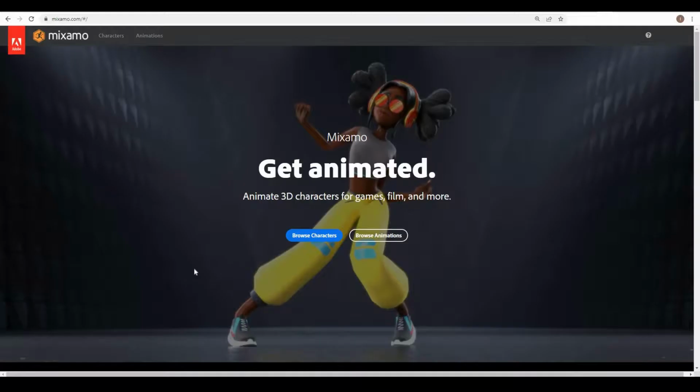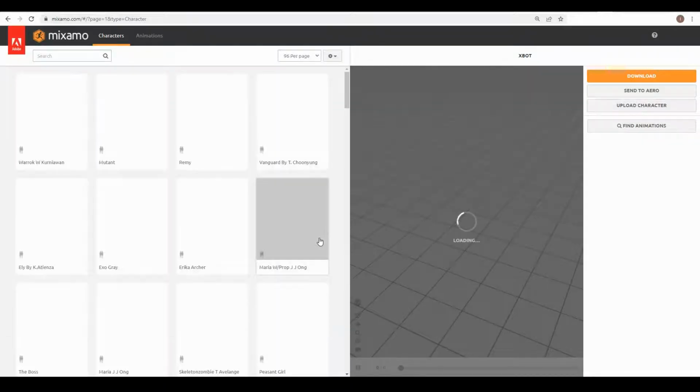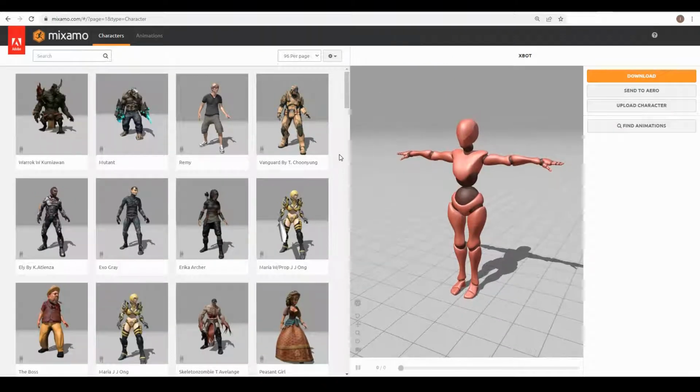Mixamo.com is a website from Adobe and it provides us with free characters which we can animate and use in our games or animations. So let's get started and browse some characters. We can see that there are a lot of characters provided here. All of these are 3D characters.